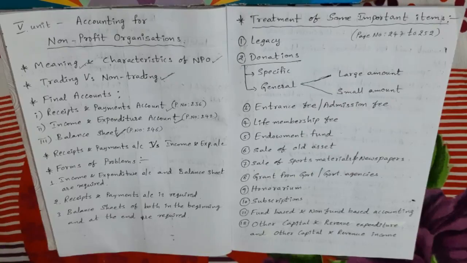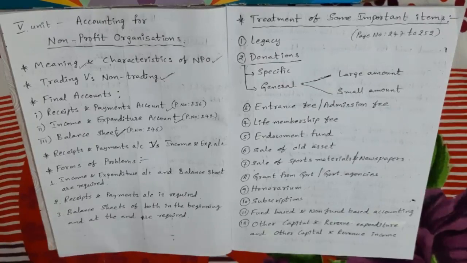And in income and expenditure account, if the expenses or income relate to the current year, they will be recorded in this account even though they are not paid or received. If the expense or income is related to the present year, we have to take it.